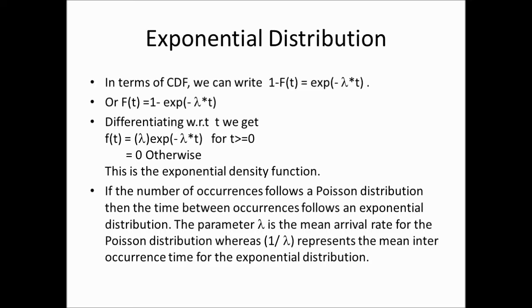So if I take λ as 2 and my time unit is an hour, then in a Poisson distribution we are saying an average arrival of 2 per hour. When you convert to the exponential distribution, the average interarrival time is 1/2 of an hour. On average, every half an hour, an arrival takes place.